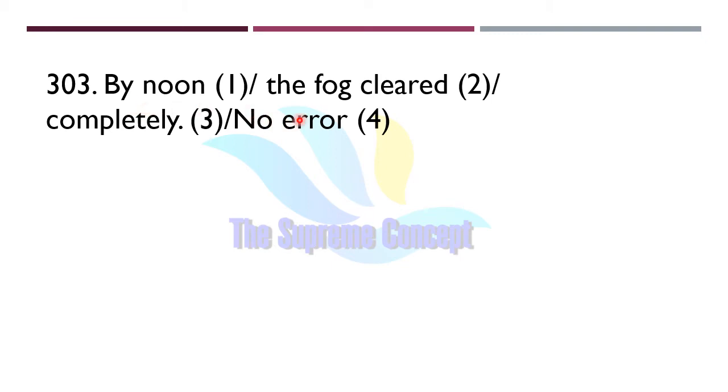By noon the fog cleared completely. Now see if you can find any error in the sentence. If so, then mark that option. Yes, you're right. The error lies in part number 2. Instead of just cleared, simple past, we will use past perfect here, like had cleared.